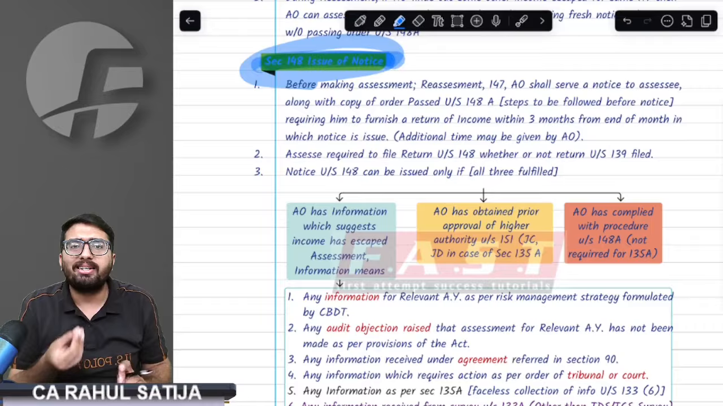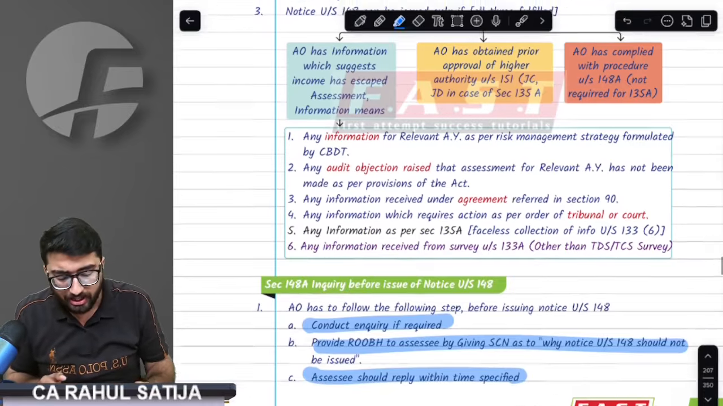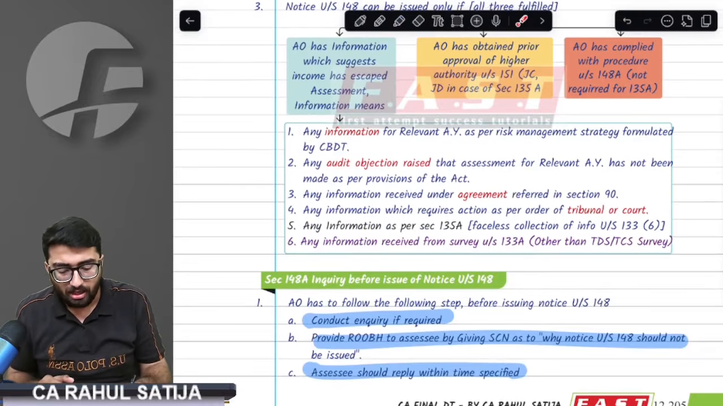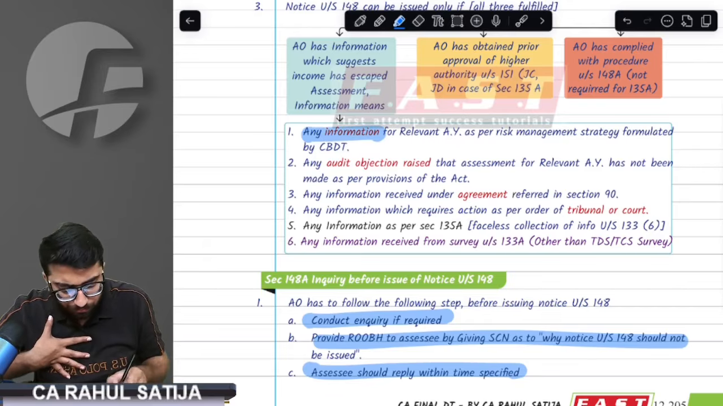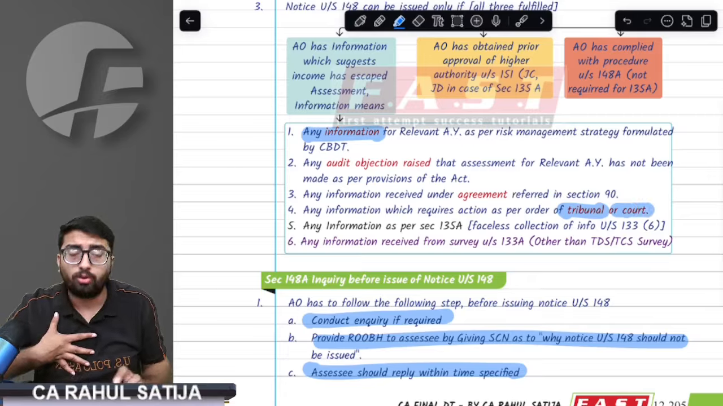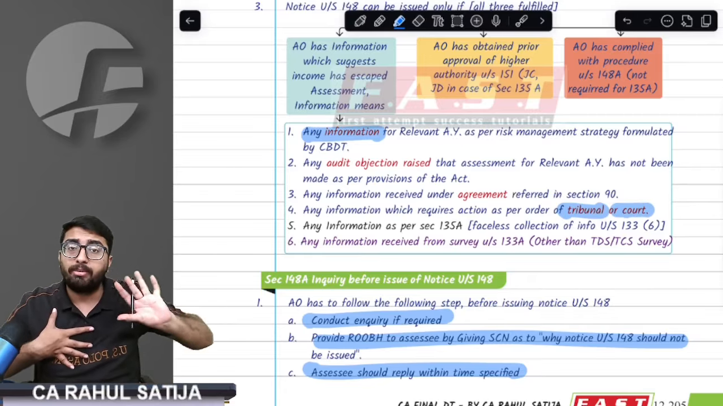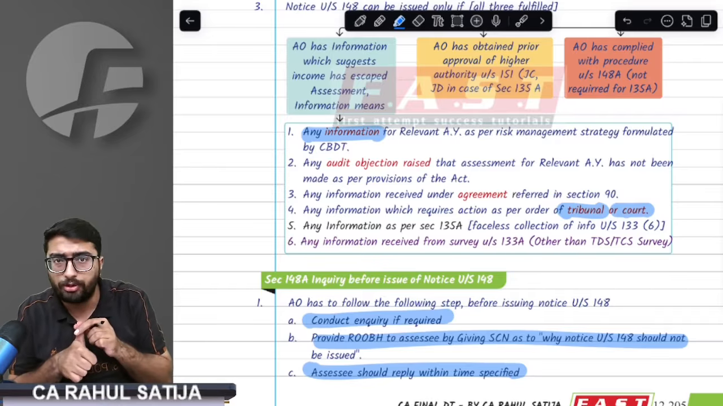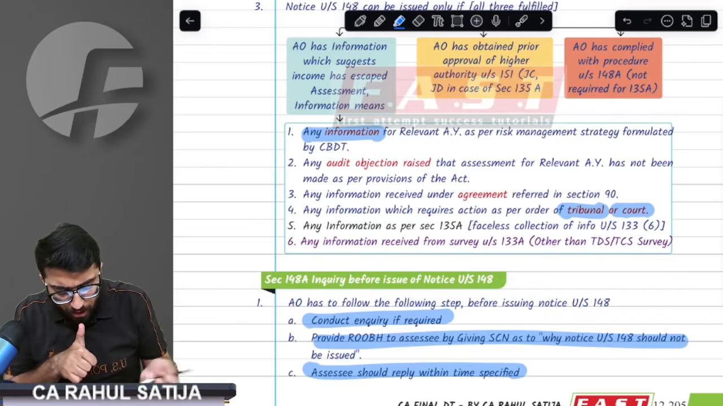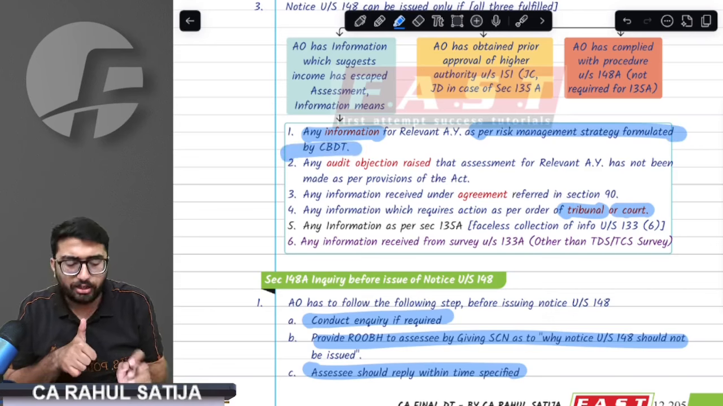When the assessing officer is deemed to have knowledge, there are 6 instances. First, if my information has been flagged by the tribunal or a court has said that Rahul has income that escaped tax, so he will do his assessment. Therefore the department is doing this; this is one source of information. Second, either because of the risk management strategy of CBDT.